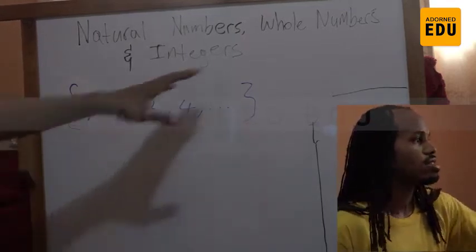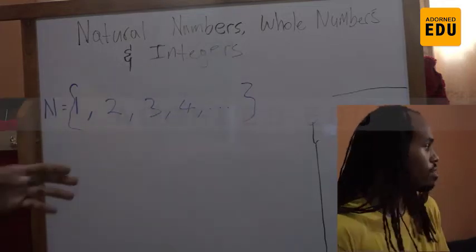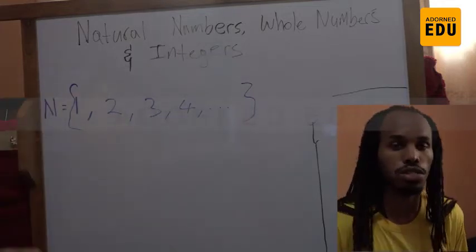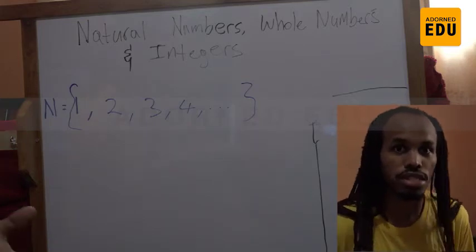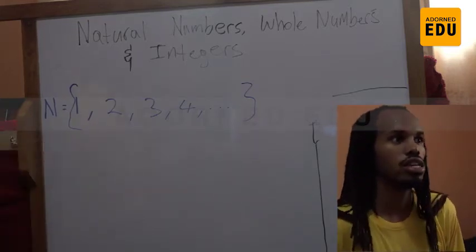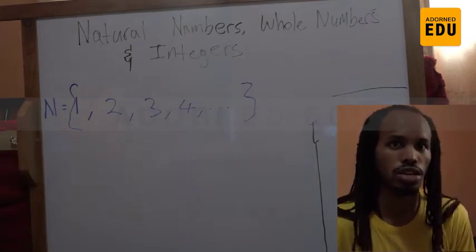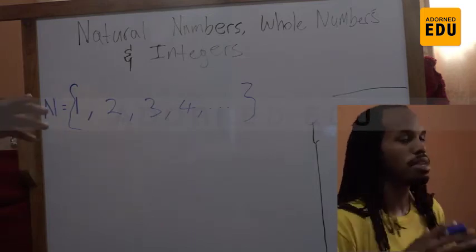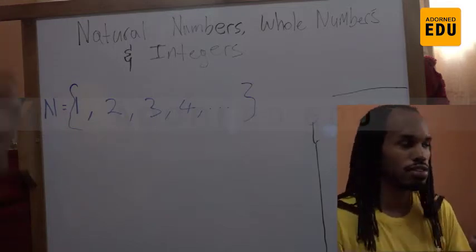Now, the next thing is whole numbers. If you know how to count and you deal with money, you deal with numbers, you know that there's also zero. We use the number 0 to say either there's nothing there or it's in the place of some other significant value.